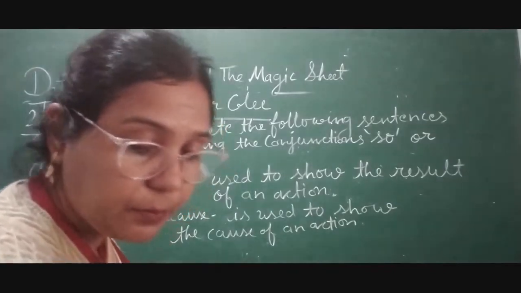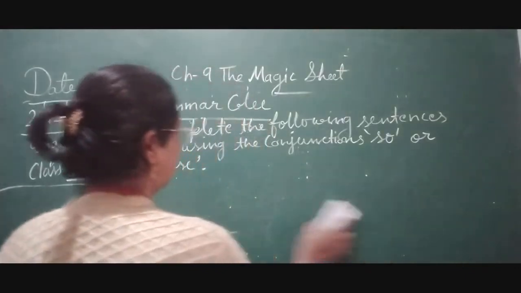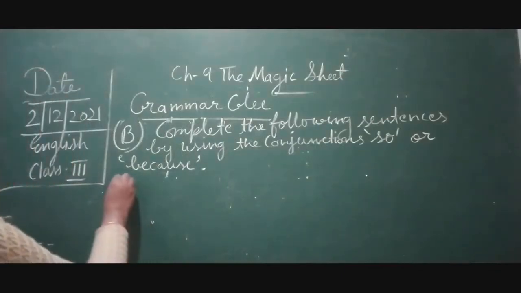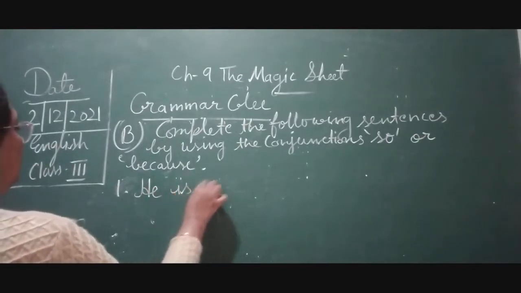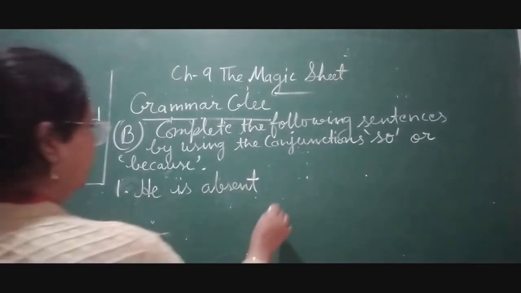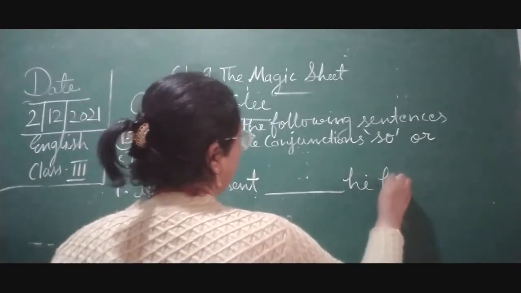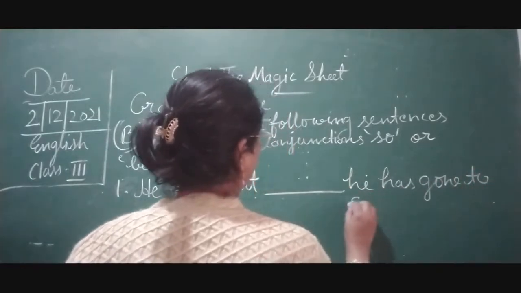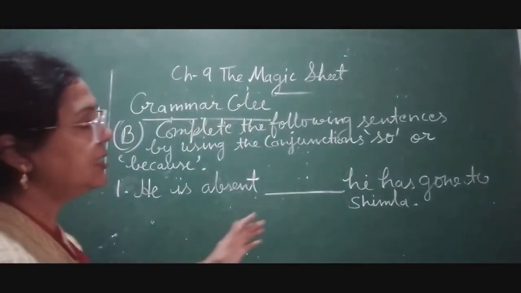Similarly here we are going to do. So children, here we will start with the exercise. First number is he is absent. He has gone to Shimla.